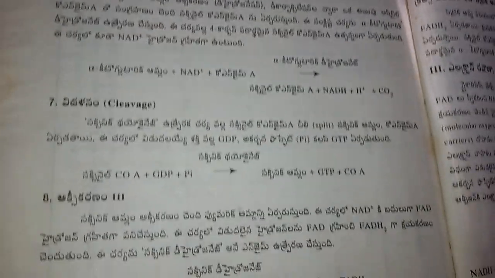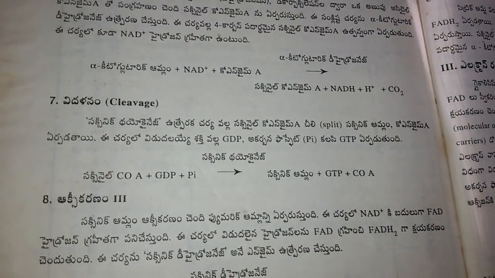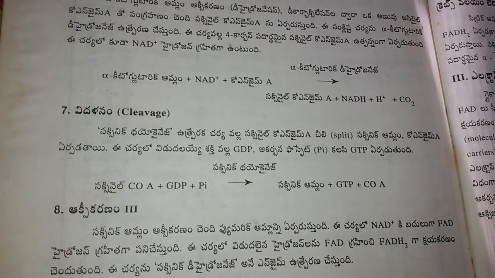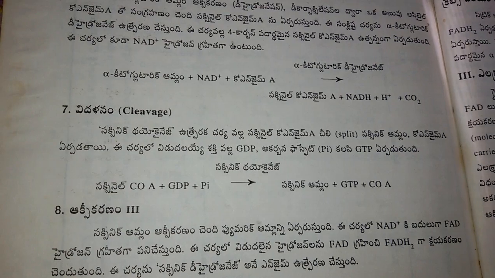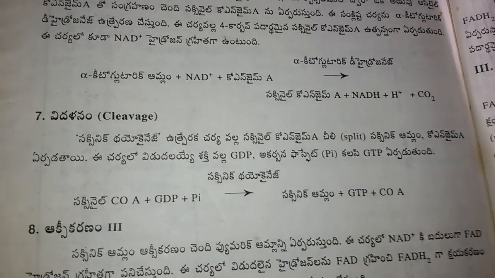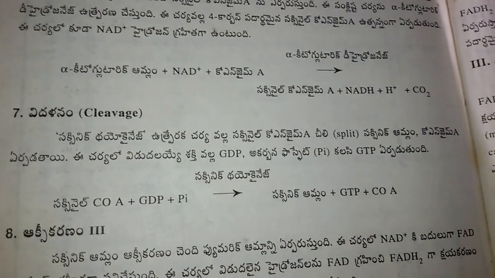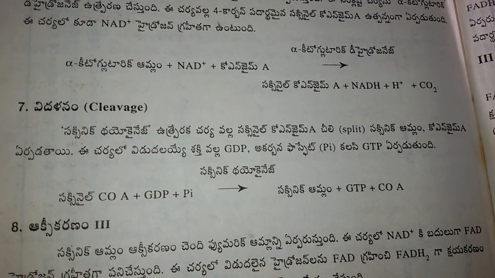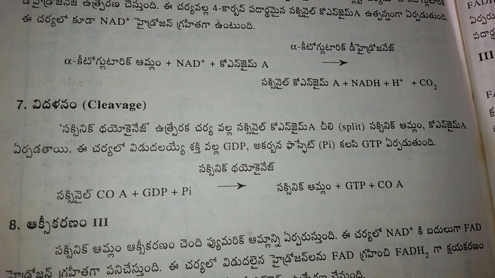The seventh reaction is cleavage. Succinyl CoA plus GDP, guanosine diphosphate, and inorganic phosphate, with the help of the enzyme succinic thiokinase, give succinic acid plus GTP, guanosine triphosphate, plus CoA.